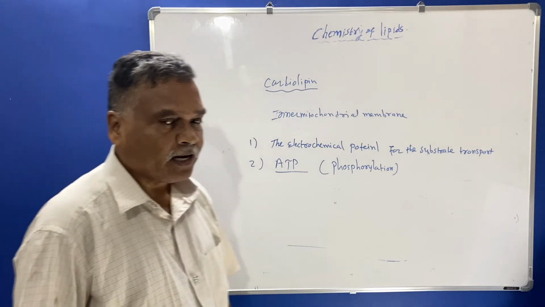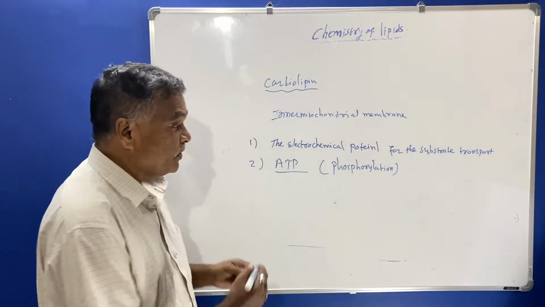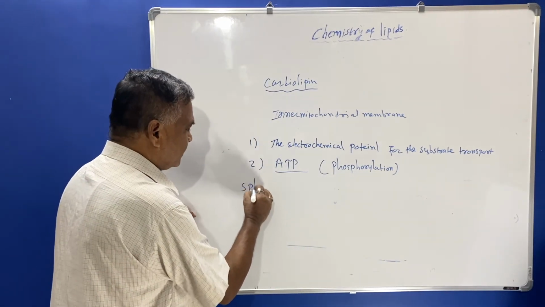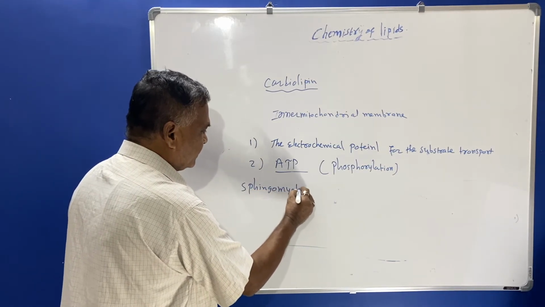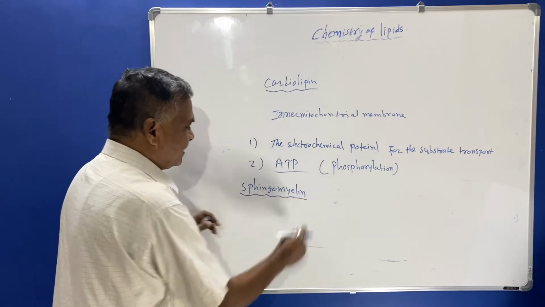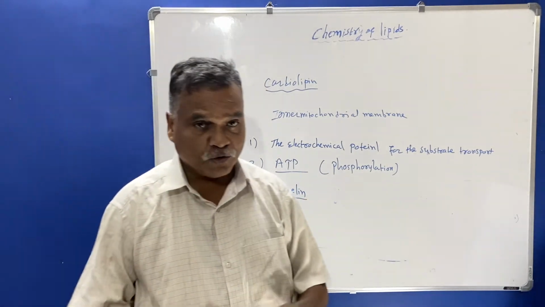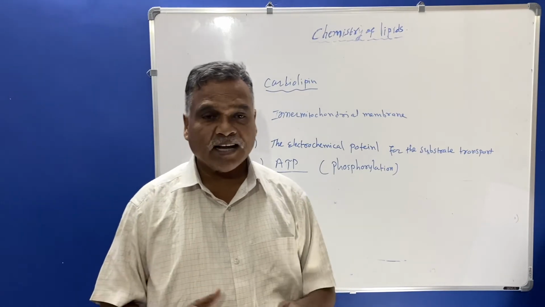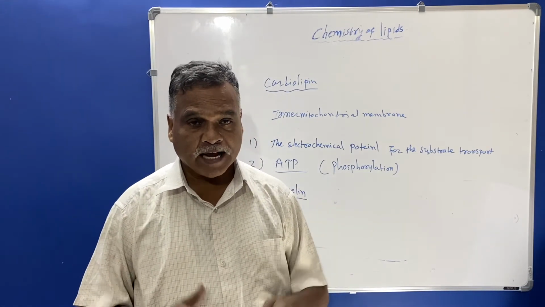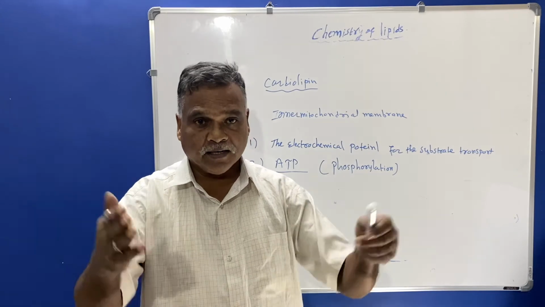Now we'll see another phospholipid known as sphingomyelin. You know that the compound lipids are classified as phospholipid, glycolipid, and lipoproteins.